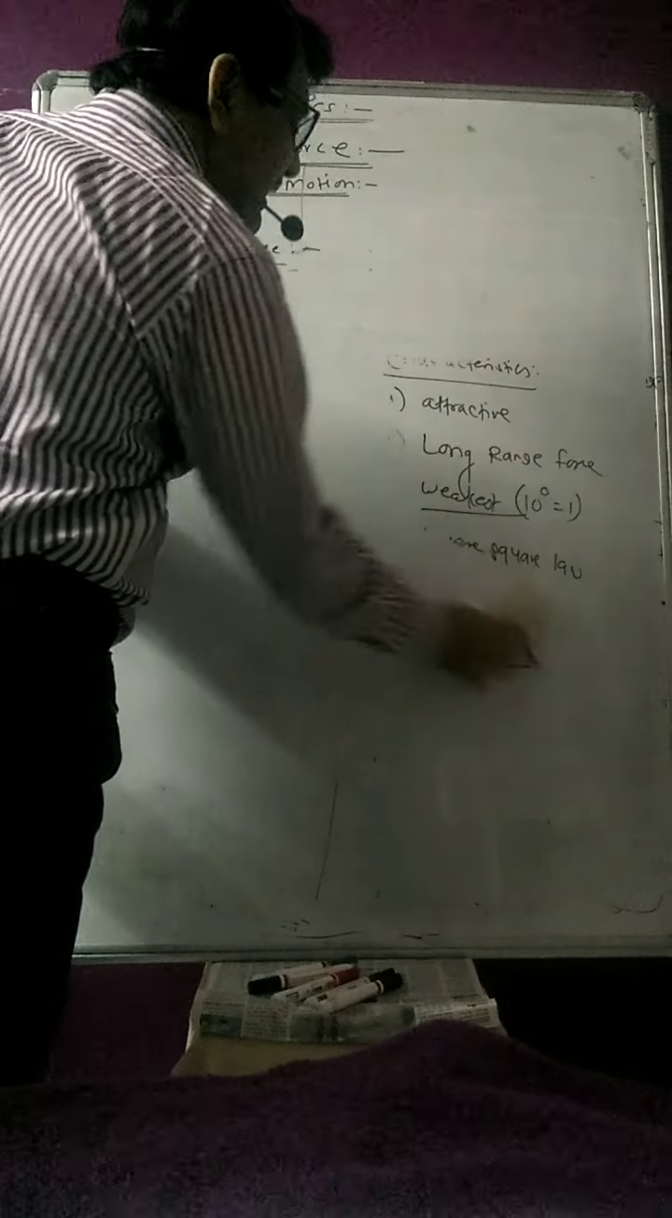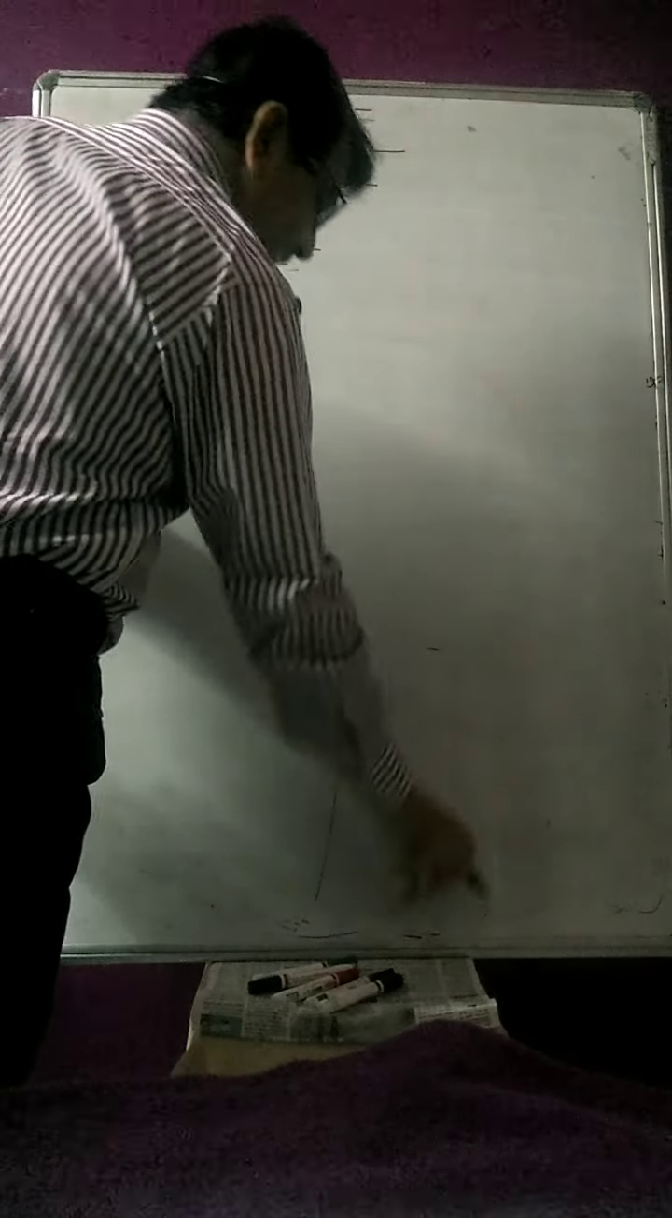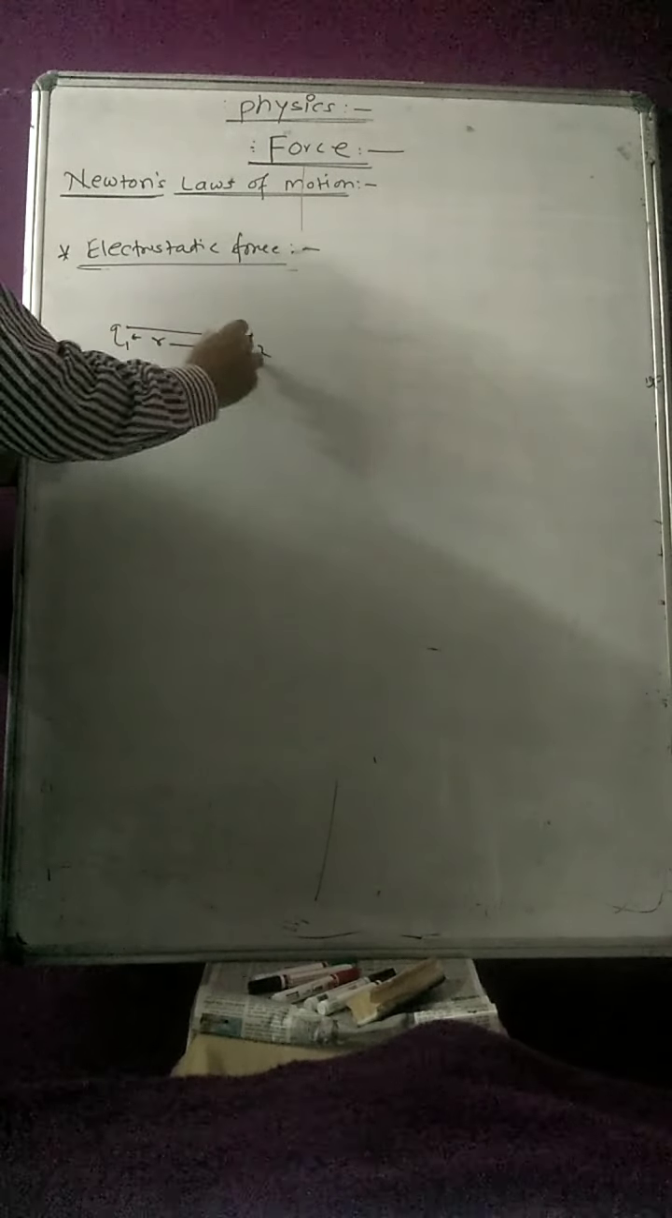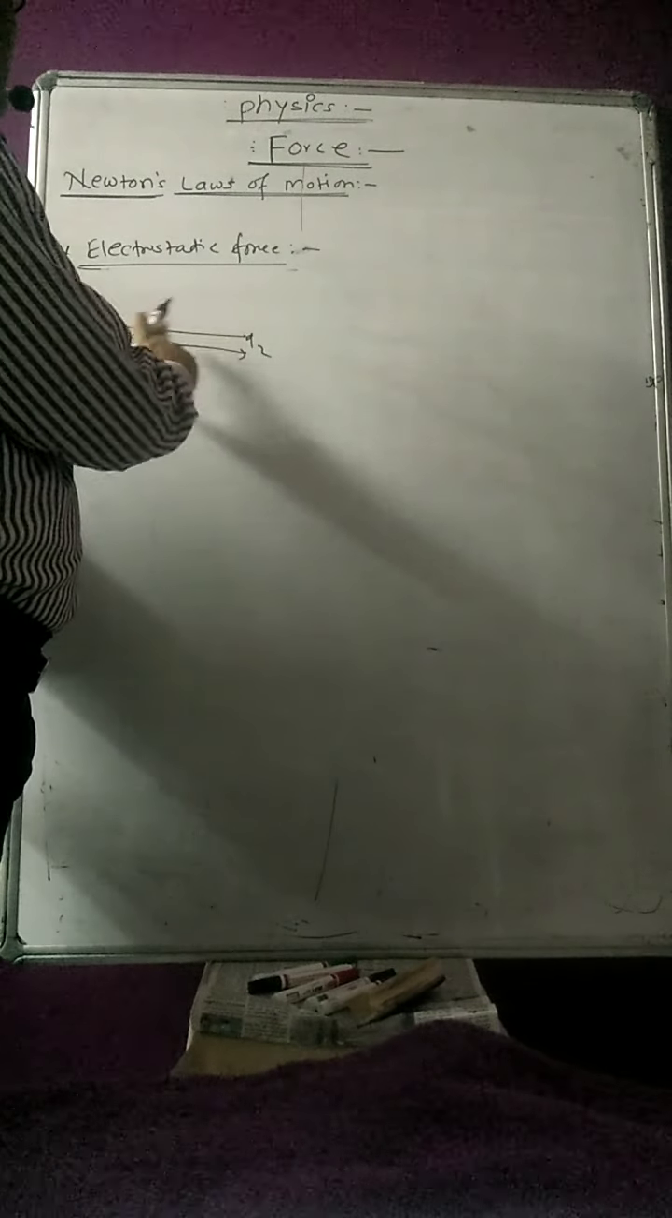In the case of electrostatic force, this force is related with the charge, with unit charge. If there are two charges q1 and q2 separated by some distance r, then the force exerted by one charge on the other charge is the electrostatic force. But the condition is that the charges should be in the rest position. In electrostatic force these two charges are at rest.